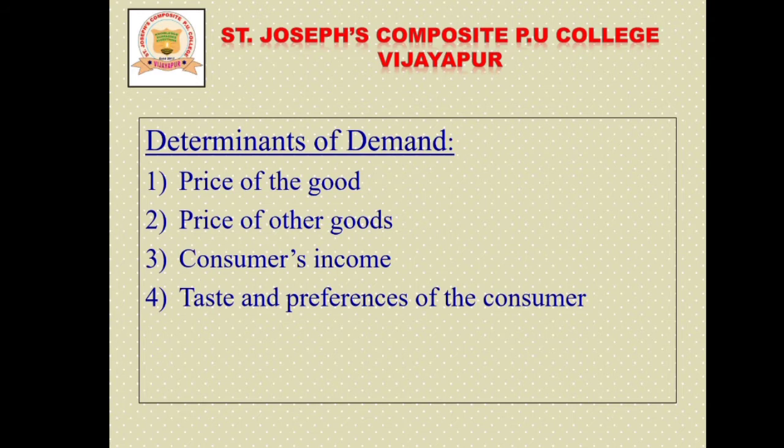And last one, taste and preferences of the consumer. This is very essential for demand, because he demands goods and services according to his choices, to get the maximum level of satisfaction. So these are the determinants of demand.